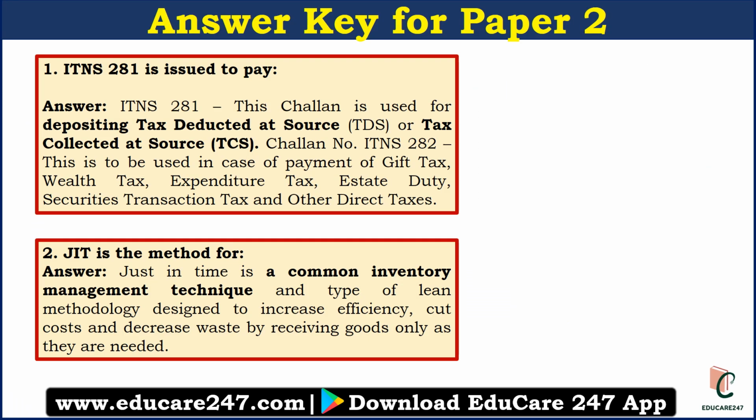The first question was ITNS 281 is issued to pay. The answer is it is issued to pay for depositing tax deducted at source or tax collected at source. So this was a very easy question. The second question was JIT is the method for. So basically it is a method for inventory management technique. This is a very simple question from JIT.